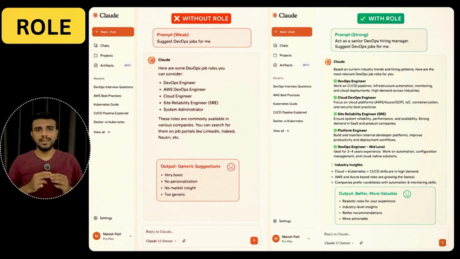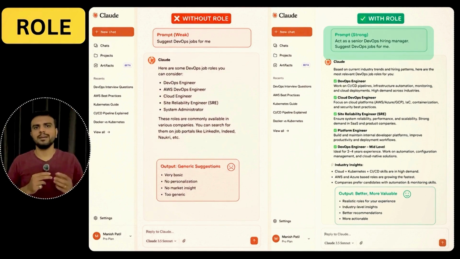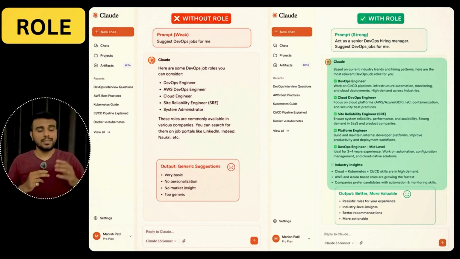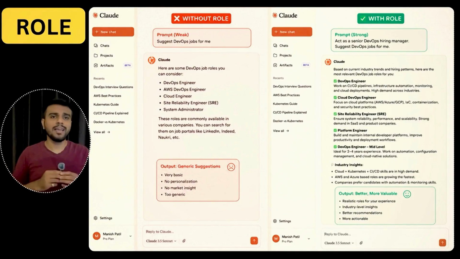This defines the expertise level and perspective. If you don't define a role, Claude AI gives a generic answer. So for example, let's say you want to search for a DevOps job, okay? And if you give a general prompt, then you will be getting generic suggestions, right? But if you add the appropriate role, for example, act as a senior DevOps hiring manager, then in output, you will be getting appropriate and realistic roles, industry level insights, and better recommendations. It matters a lot because you are telling Claude AI who it should become before giving the final solution.